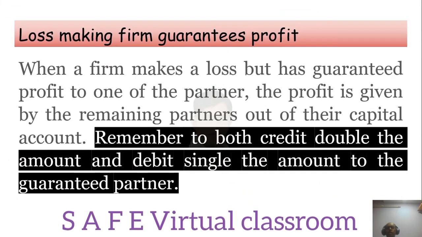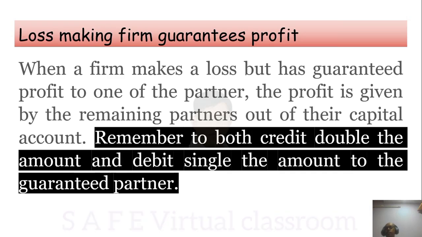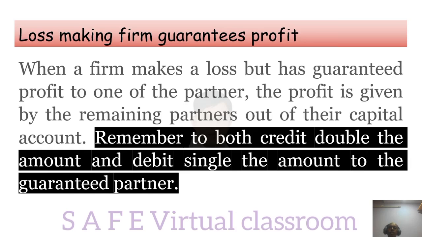Loss making firm guarantees profit. When a firm makes a loss but has guaranteed profit to one of the partners, the profit is given by the remaining partners out of their capital accounts. What happens is, the firm is already making a loss, but they guarantee that a partner will get minimum profit. So what to do? Remember to credit double the amount and debit the single amount. One credit and one debit cancel out, and only one credit remains for the guaranteed partner. Simple, that's all.